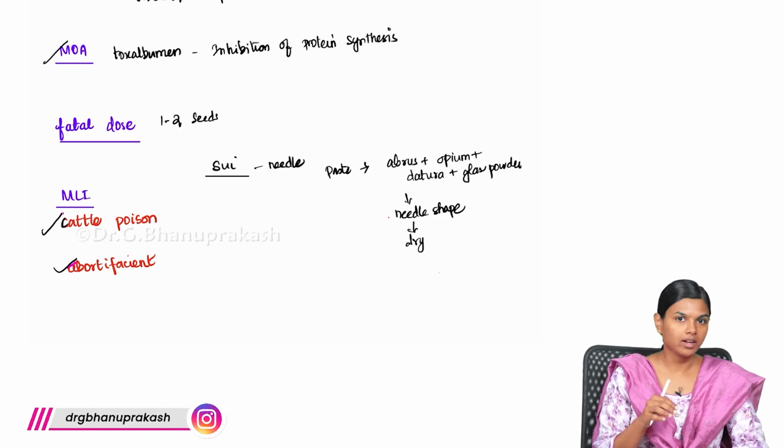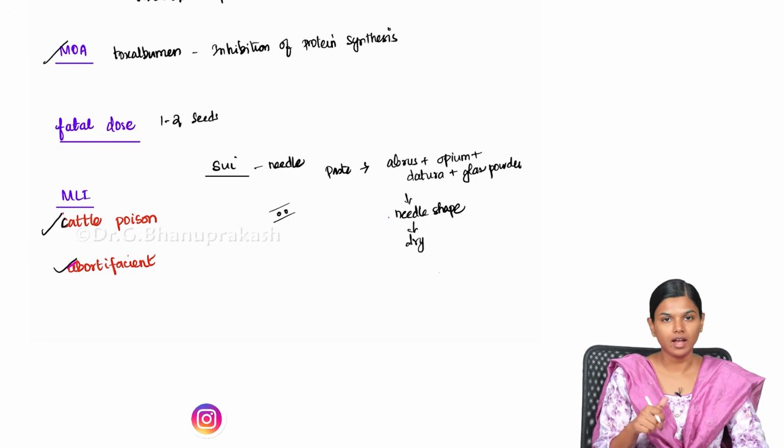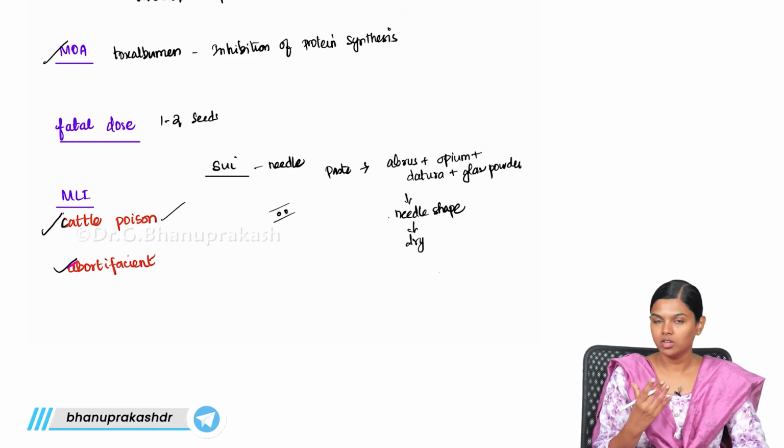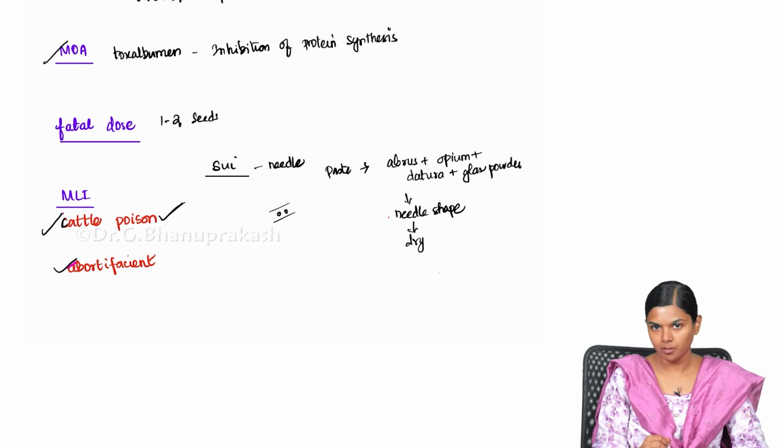So when you look at the cattle, you will be seeing 2 puncture marks like this, and people will think some snake has bitten the cattle. Because of that, the cattle had died, like that people will think. But actually what would have happened? They would have used this Abrus to cause their death. So this is how they cause cattle death, using this Abrus. This is one of the most common ways they were using to sabotage somewhere. So this is one cattle poison, and abortifacient is also another medico-legal importance.